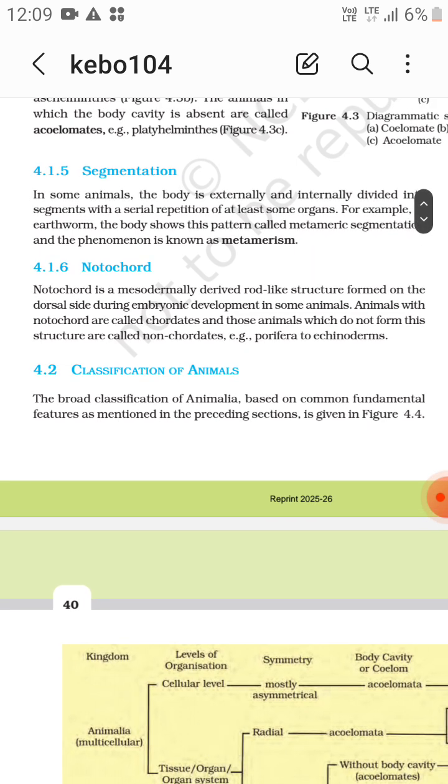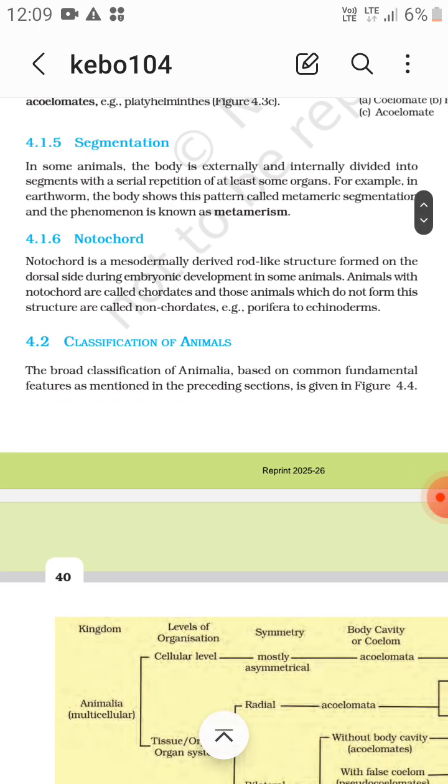Animals with notochord are called chordates, and those animals which do not form the structure are called non-chordates. Okay, so the non-chordates are from Porifera to Echinodermata, and Hemichordata is not a chordate, right? So animals with notochord are called chordates, and those which do not form the structure are called non-chordates.